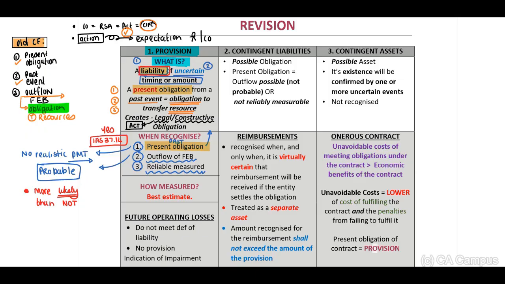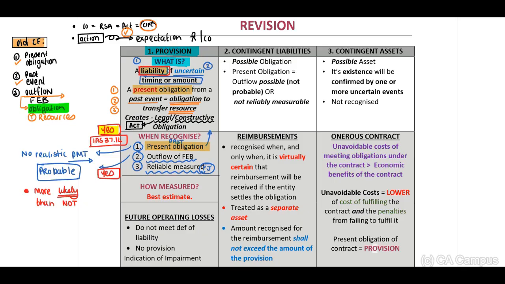Okay. Now, reliably measured. Now, this is the difficult section because you will have to use your professional judgment in terms of reliably measured. Okay, so you have now indicated that, yes, we meet the liability definition. Then, do we meet our recognition criteria in terms of paragraph 14? Yes. Okay, but how do we address the uncertainty?